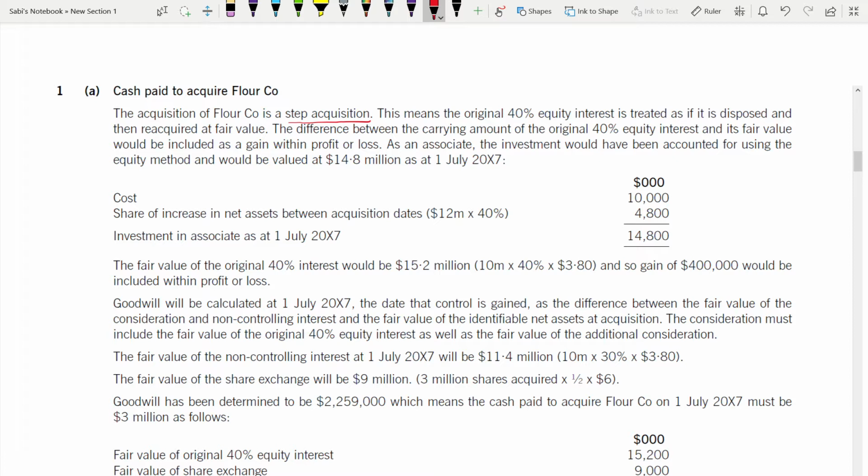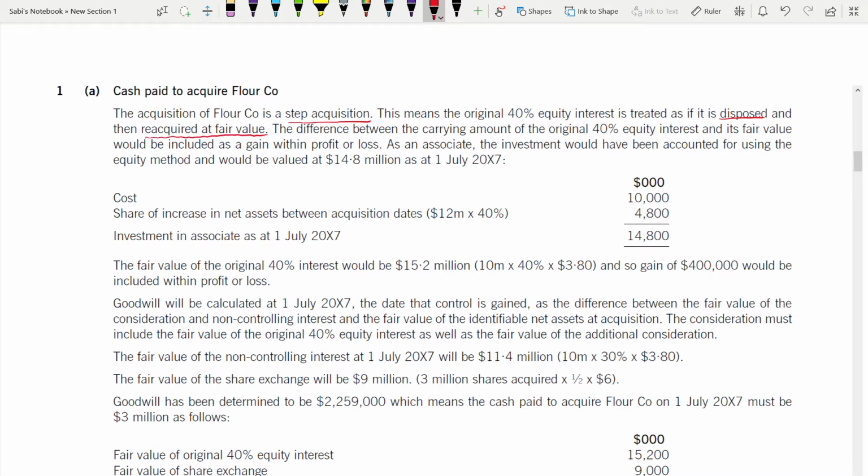When you're acquiring, someone is selling to you, right? So that's a disposal. You are giving up the 40%. When you're taking 30%, it means you're disposing of 40% and reacquiring at fair value.